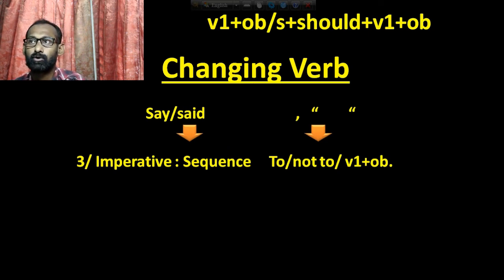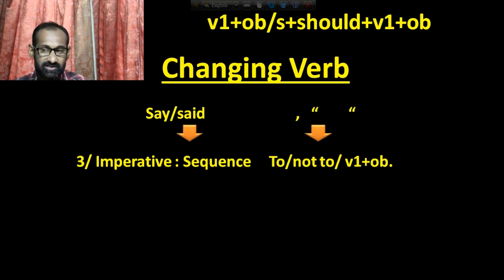The sentence where we can get order, we can get advice, we can be prayed, we can be wished. This is called sequence. It may be order, it may be request, or it may be blessed, it may be wished, it may be prayed according to the verb.